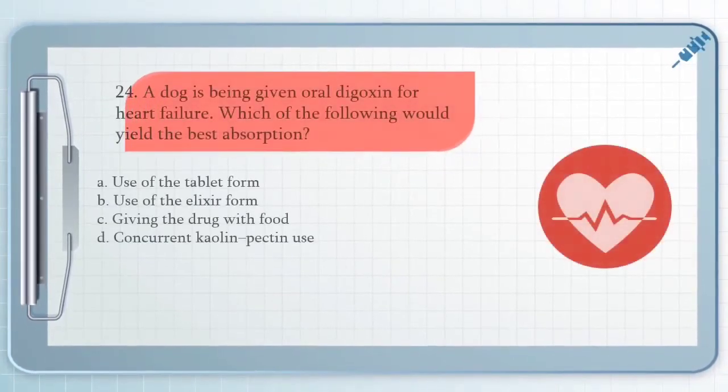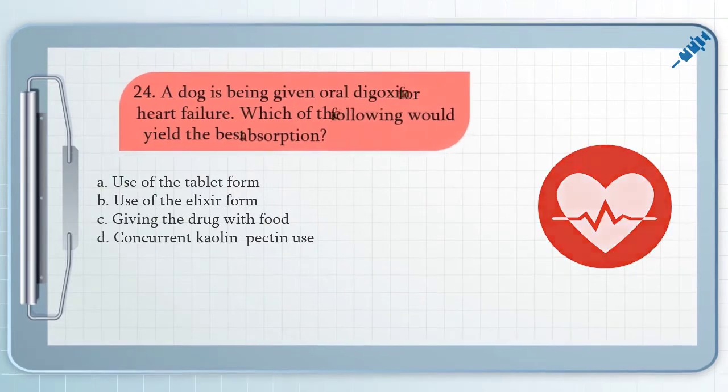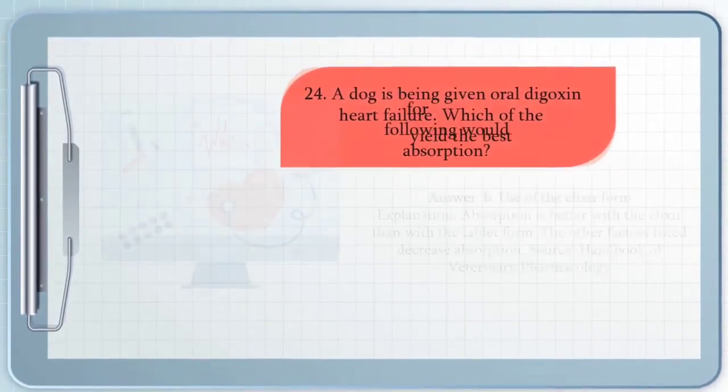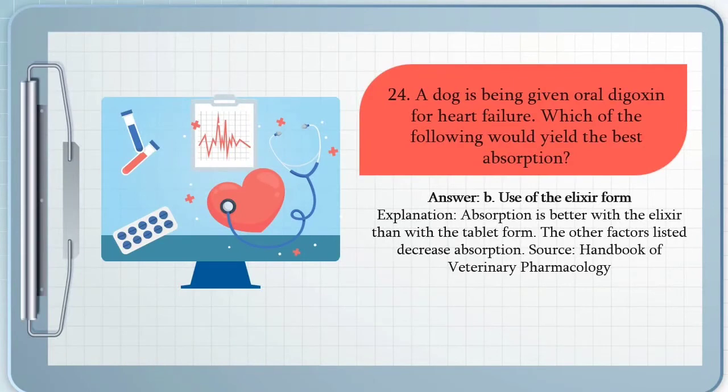Question number 24, a dog is being given oral digoxin for heart failure. Which of the following would yield the best absorption? A. Use of a tablet form, B. Use of the elixir form, C. Giving the drug with food, and D. Concurrent kaolin-pectin use. The answer for question number 24 is letter B. Absorption is better with the elixir than with the tablet form. The other factors listed decrease absorption.